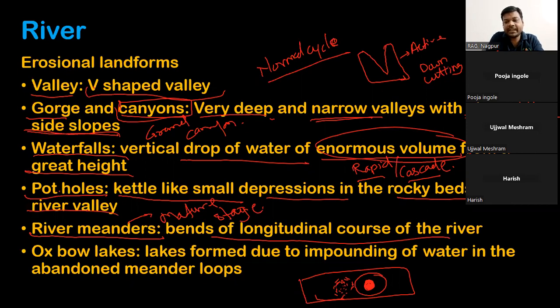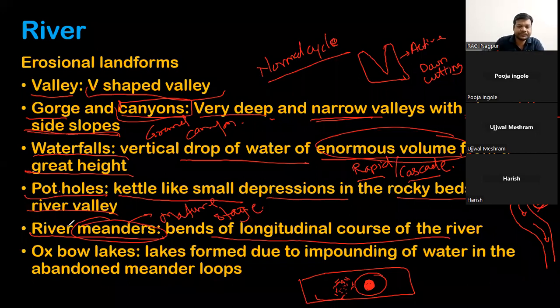So if any kind of obstacle is there, like, suppose a large batholith, what will the river do? The river won't cut or erode the batholith, but will simply change its course like this. This change in course, and the bend which is formed, is called a meander.